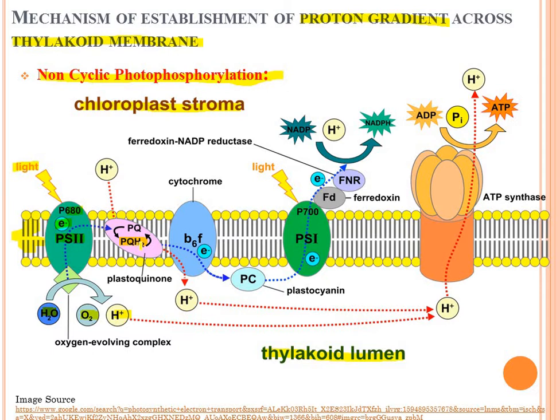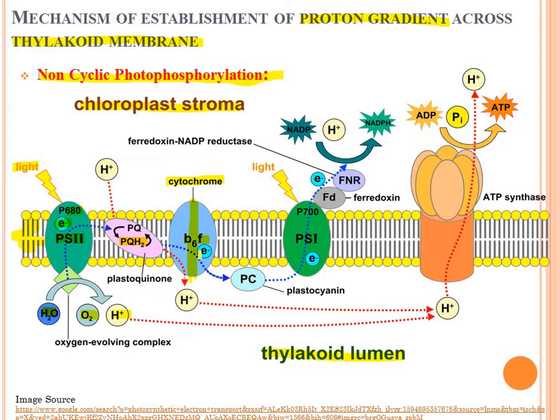Then these electrons are accepted by the next acceptor, cytochrome B6F. This cytochrome B6F is a transmembrane protein, and we know most transmembrane proteins also act as channels. Channels allow some molecules to pass through the membrane. Therefore, cytochrome B6F is a transmembrane protein and also acts as an ion channel.